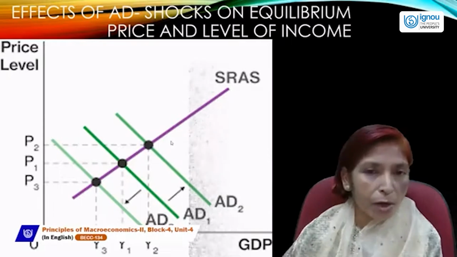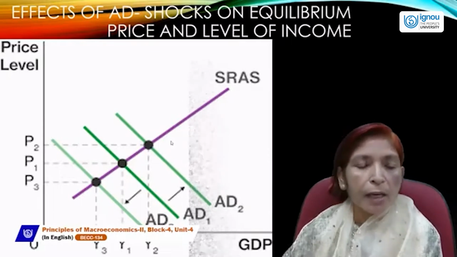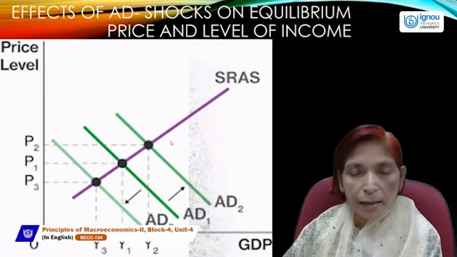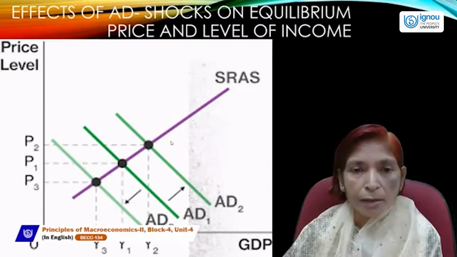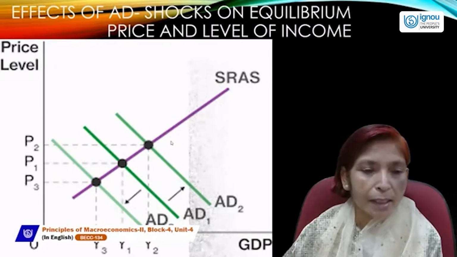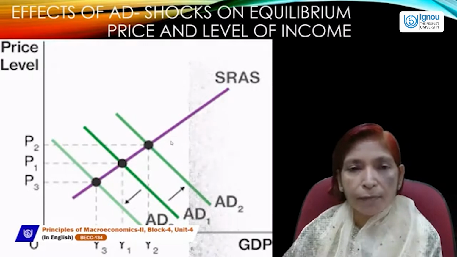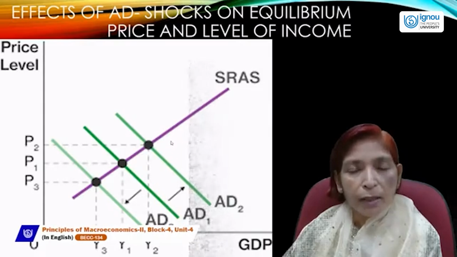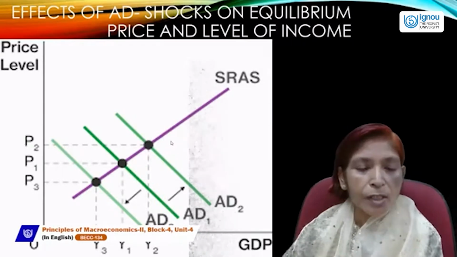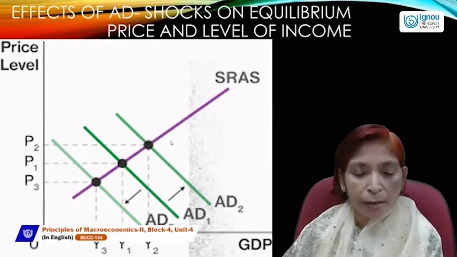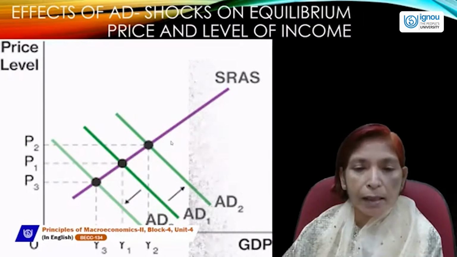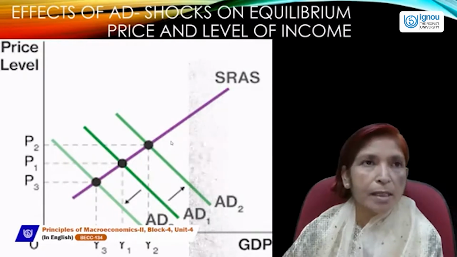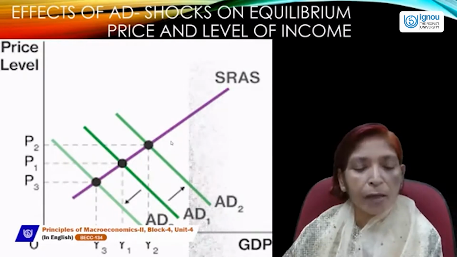Either it may be a positive shock or a negative shock. If there is a positive aggregate demand shock, then the aggregate demand curve will shift to the right hand side. And if there is a negative demand shock, then the aggregate demand curve will shift to the left hand side. The aggregate supply curve will always be an upward sloping curve, which shows a direct and positive relationship between price and quantity of output. Here, the first AD curve is aggregate demand number 1, where AD1 cuts the SRAS curve, and the initial equilibrium point is determined. At this equilibrium point, the price level will be P1 and the income level will be Y1.